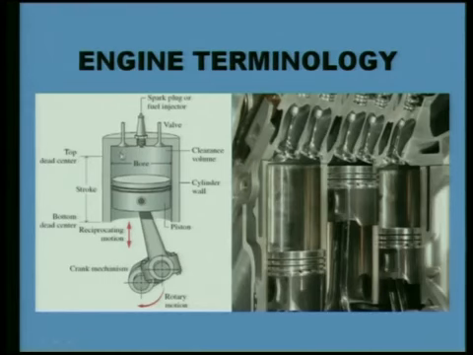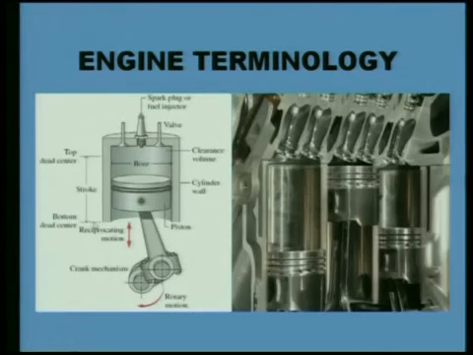The level up to which the piston reaches towards the top side is top dead center, meaning the extreme center up to which the piston reaches when moving in the upward direction. When the piston goes in the downward direction, it comes to bottom dead center. So there are two extreme centers, top dead center and bottom dead center. The distance covered between top dead center and bottom dead center is termed stroke. It is measured in mm.